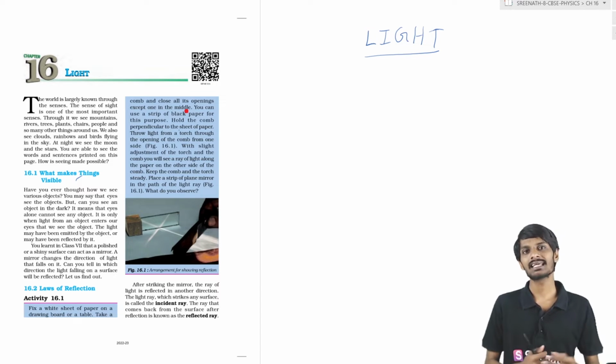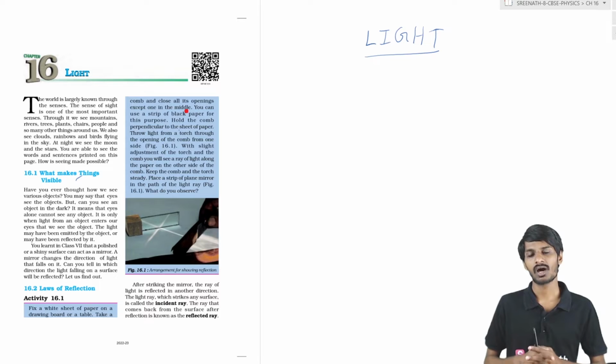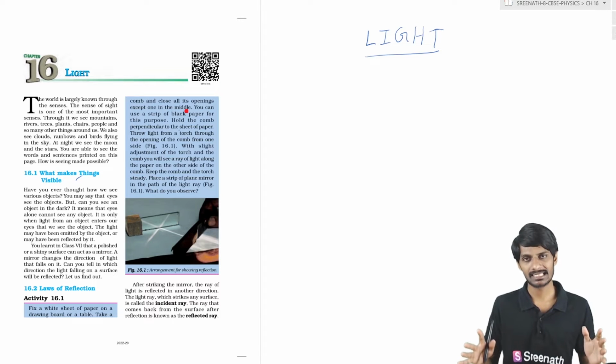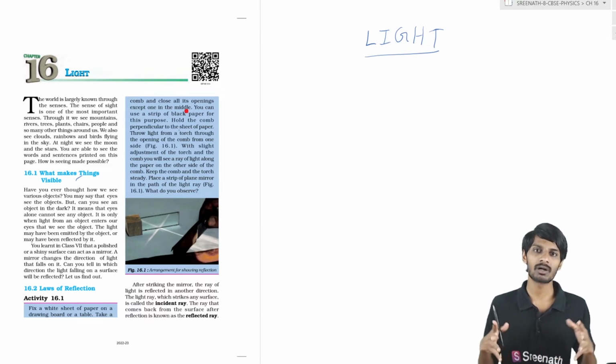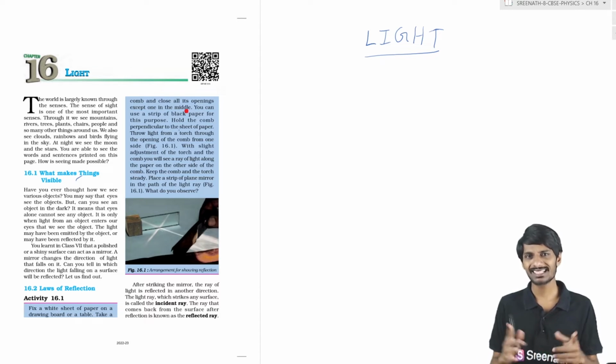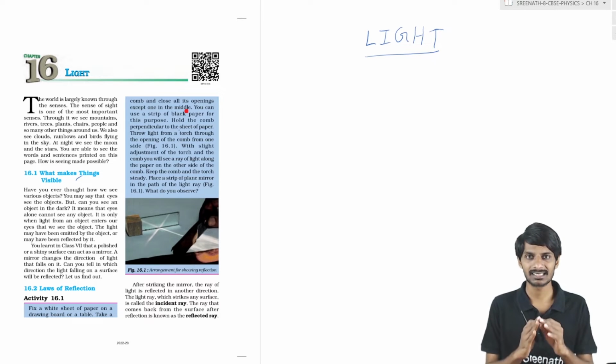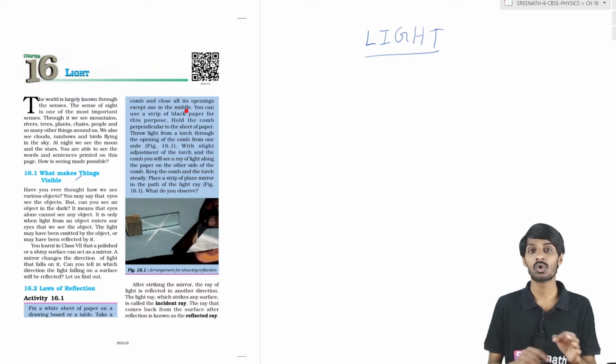Okay, so what happens if suddenly current is blocked, or power is off, or if it is night time and there is no power? So in the dark, whenever there is no light, are you able to see the things around you? Obviously no, we can't see the things around us when there is no light.